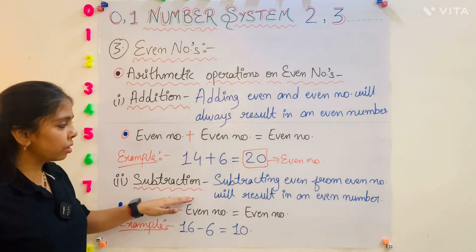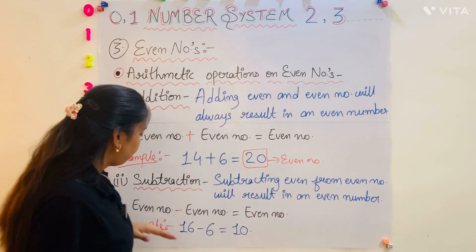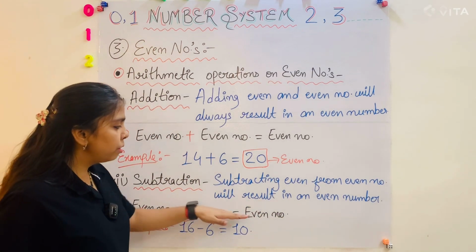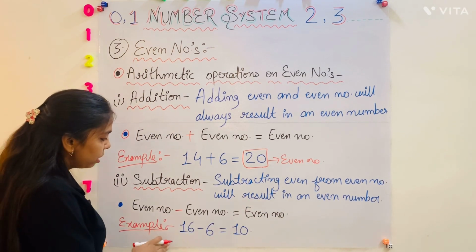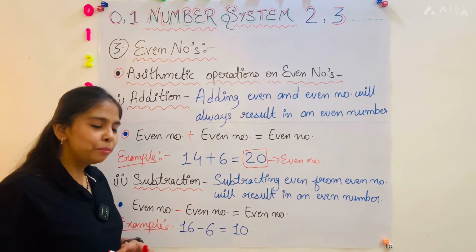Second one is subtraction. Subtracting even from even number will result in an even number. Like even number minus even number is equal to even number. For example, 16 minus 6 is equal to 10, and 10 is also an even number.